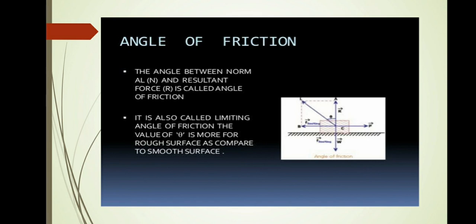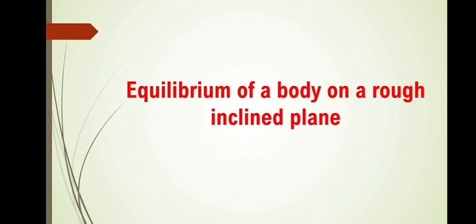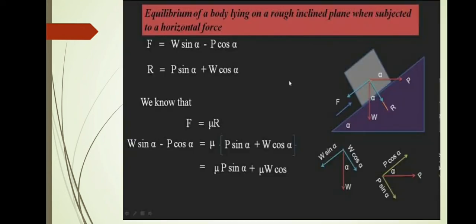Then we see the equilibrium of a body on a rough inclined plane acted upon by an external force. A body of weight W is in equilibrium on a rough inclined plane of angle alpha, greater than lambda, under the action of an external force inclined upwards at an angle theta with the plane. Find the value of P for limiting equilibrium. This is our target.